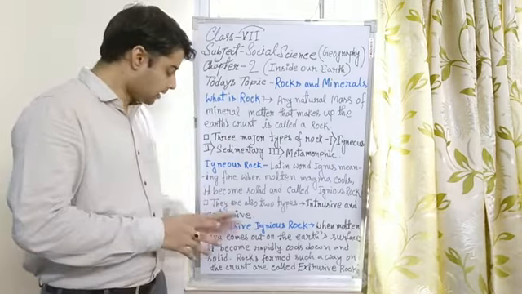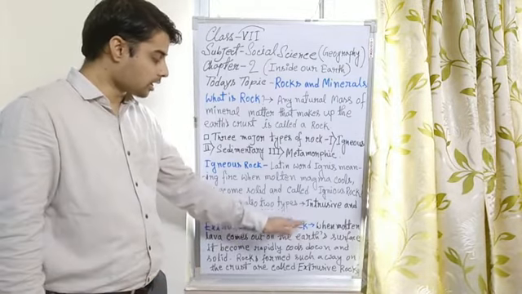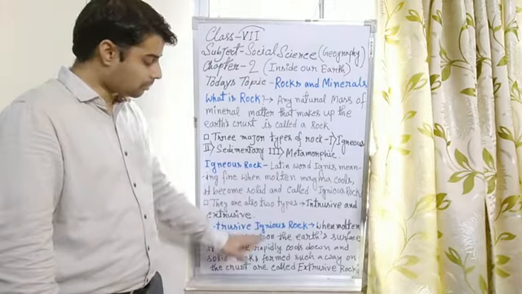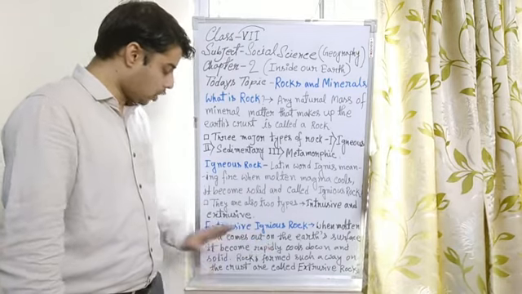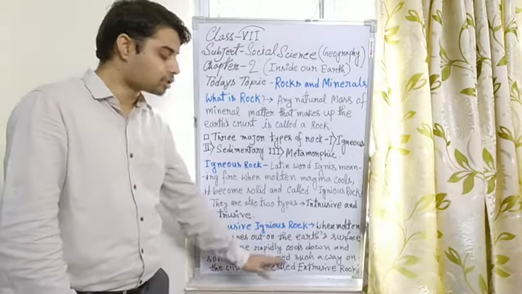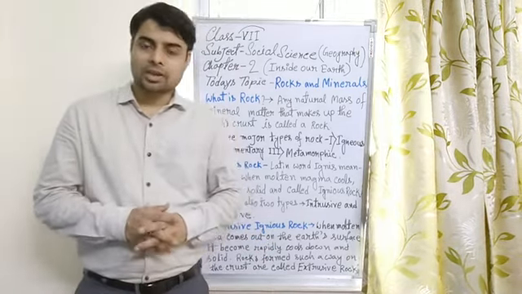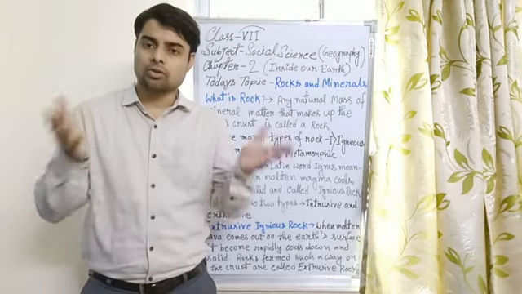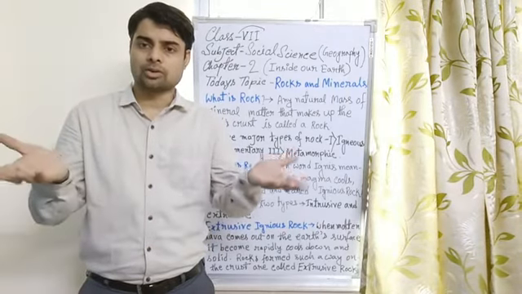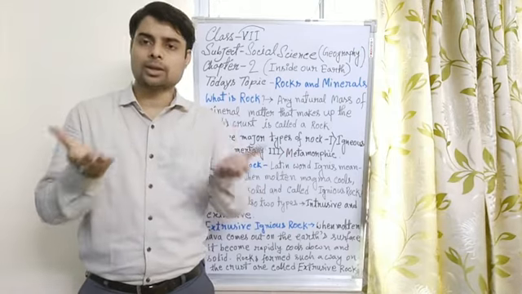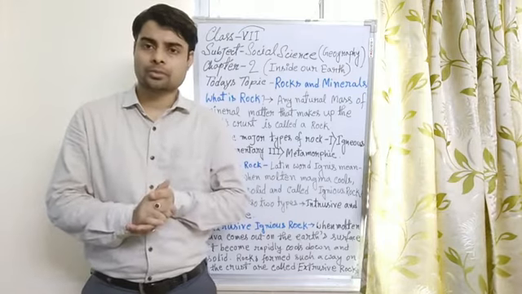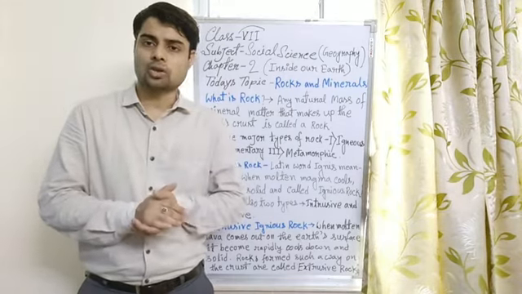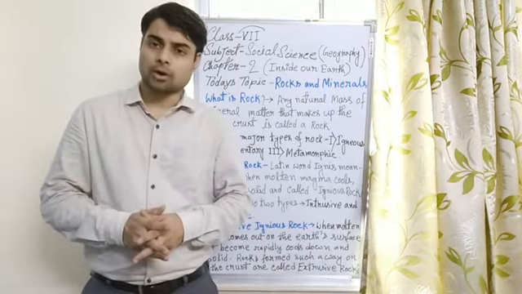When molten lava comes out on the earth's surface, it cools down rapidly, and the solid rock formed in this way on the crust is called extrusive igneous rock. Extrusive means those rocks are formed after the magma comes out on the surface, where it is named lava, and the lava cools down and turns into solid rock.